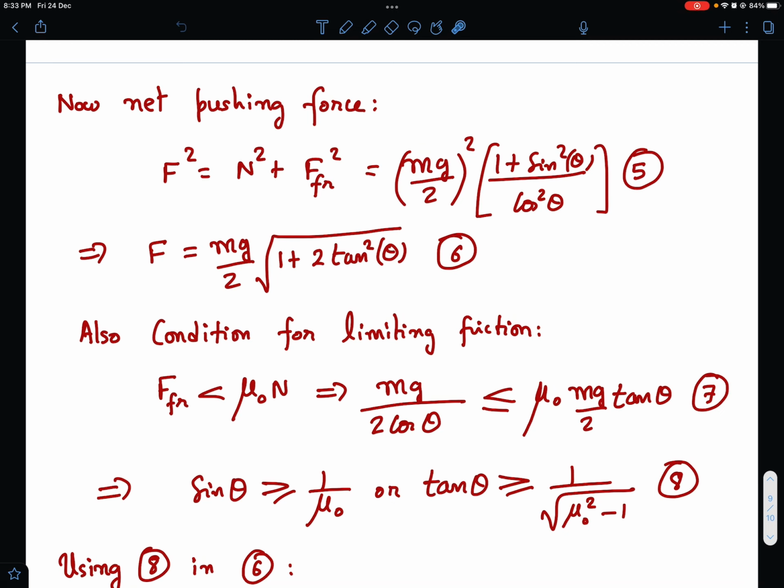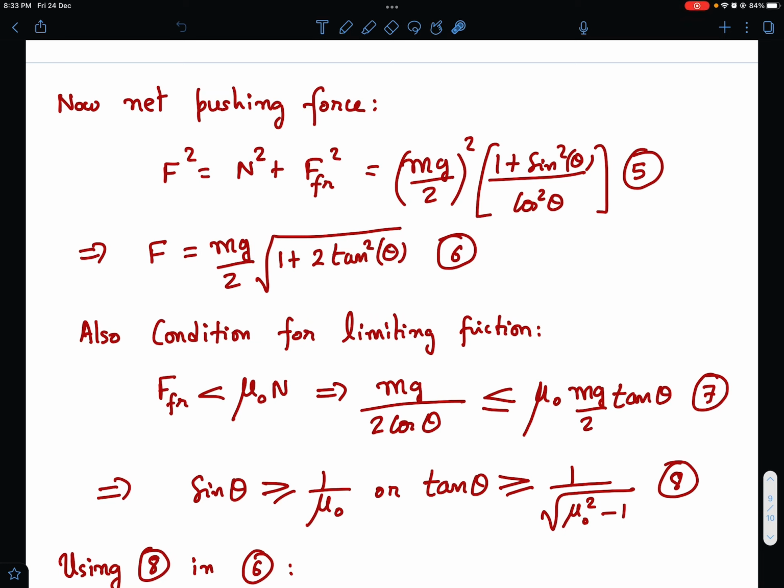Okay, and sin theta is of course an increasing function, and so is tan theta. So if sin theta is greater than 1 by mu naught, you can find a condition on tan theta. In that case, you know that this is perpendicular to hypotenuse. So hypotenuse square minus perpendicular square gives you the base. So base is root of mu naught square minus 1, and this is perpendicular as it is. So tan theta must be greater than 1 upon under root of mu naught square minus 1.